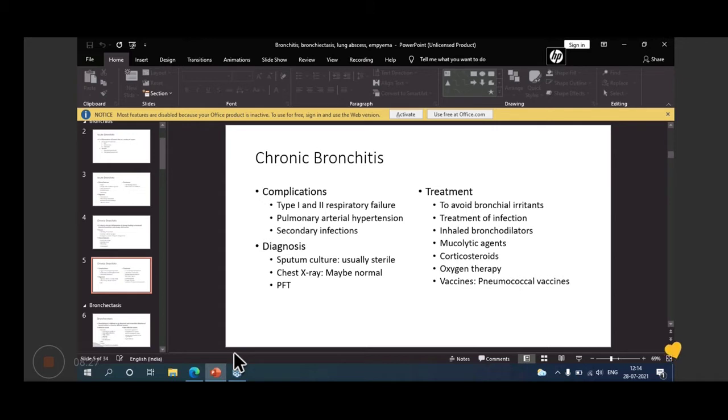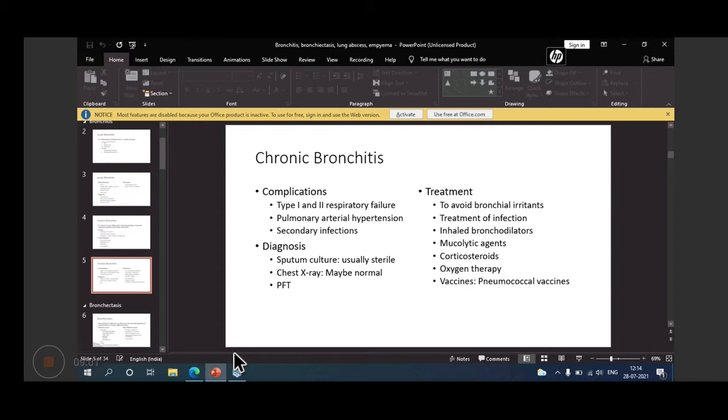And then treatment. Treatment number one, because it's due to irritants, is to avoid bronchial irritants, like stop smoking, avoid company of smokers. Why company of smokers? Passive smoking occurs in company of smokers. And housewives should avoid gas smoke, and avoid aerosol sprays like deodorants, hairspray, etc. So these are to avoid bronchial irritants.